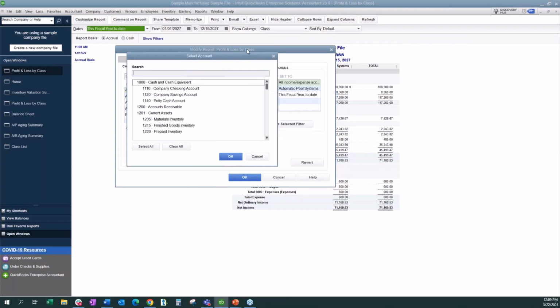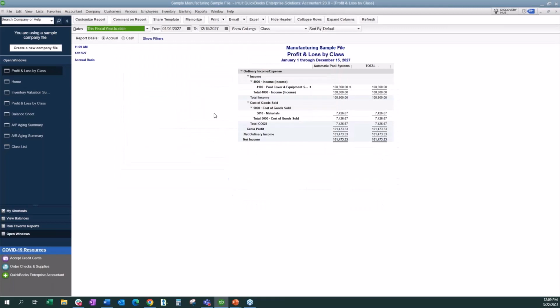And it gives me a drop down of all of my GL accounts. I'm going to come down to my income and say I just want to see my equipment sales, and I want to see it against my material costs so that I can see how I'm performing. So you can see how much I was able to filter that report to give me the information that I need to make decisions on how we continue in this revenue stream.